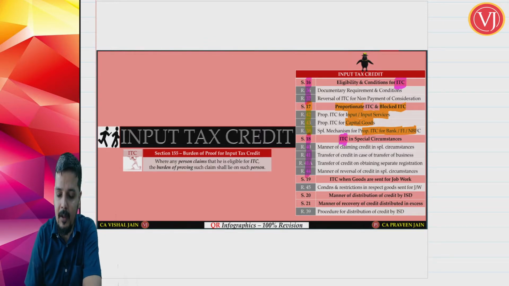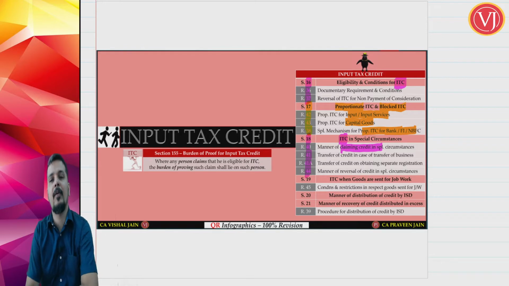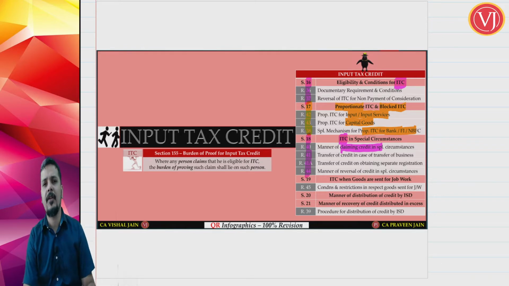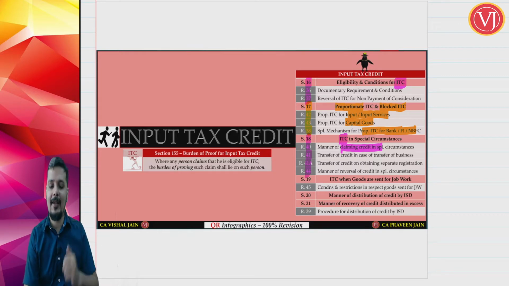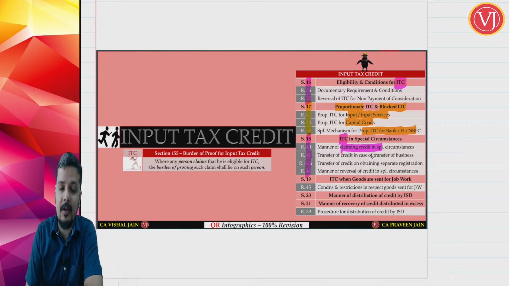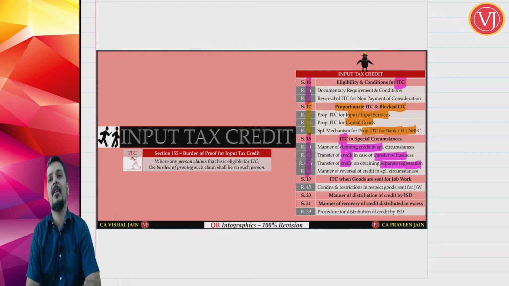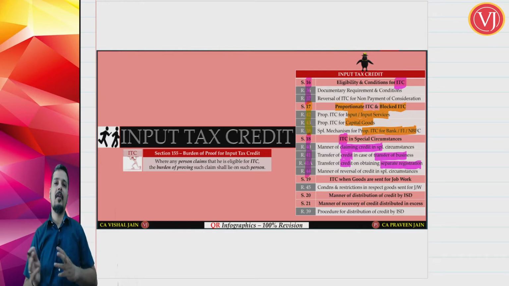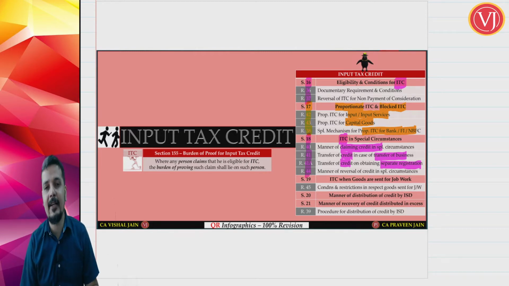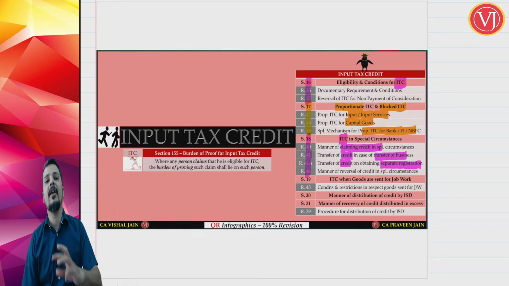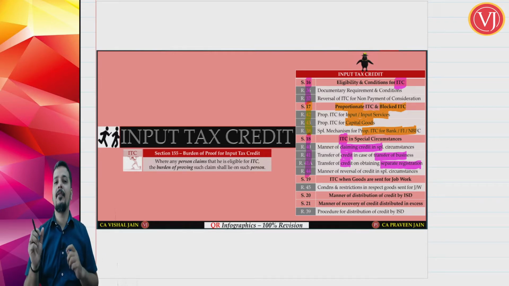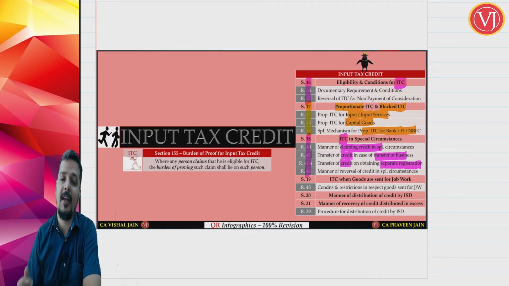Rule 40 talks about claiming credit in special cases, which means that there is a switch over from composition scheme to regular scheme, or exempt supply to taxable supply, or taking new registration. 41 talks about the transfer of credit in case of transfer of business. 41A talks about the transfer of credit in case of multiple registration with the same PAN number. So 41 and 41A are closely related. Both talk about transfer of credit, one in case of transfer of business, the other in case of taking multiple registration.